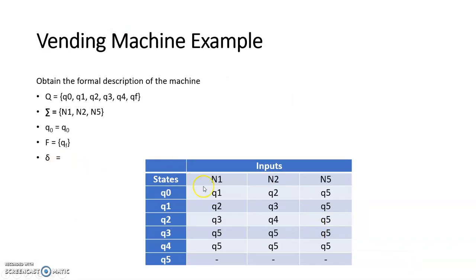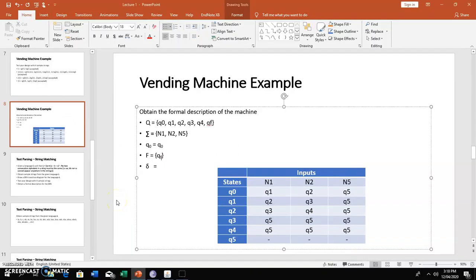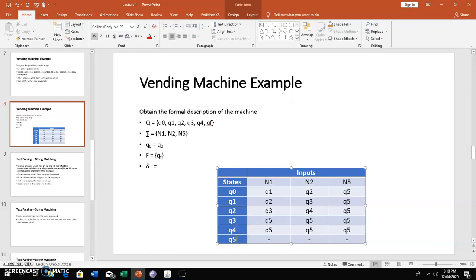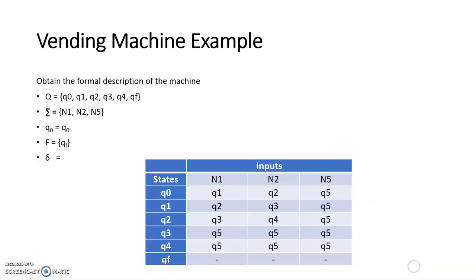Then the transition function can be done using a transition table, whereby we have Q1 again. I need to change this to QF since we're using F in this particular example. So now we have Q0 to QF, all the states. Then we have the inputs, which are 1 naira, 2 naira, and 5 naira. So from the table, from the design, if you ask Q0, if you see a 1, where should you go to?